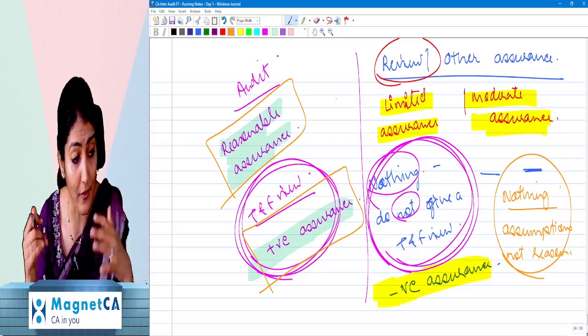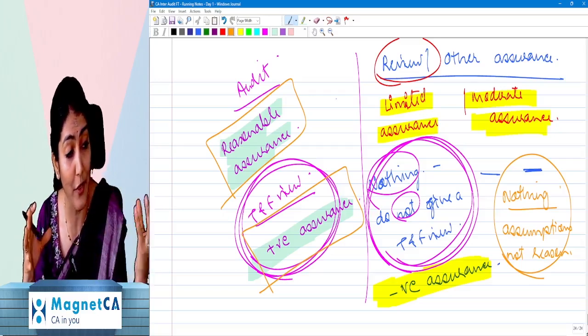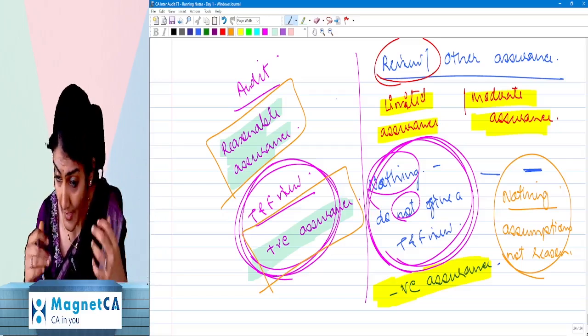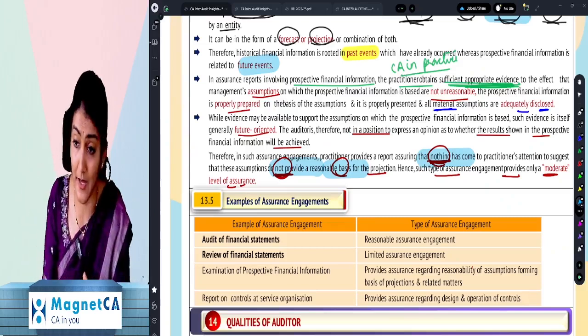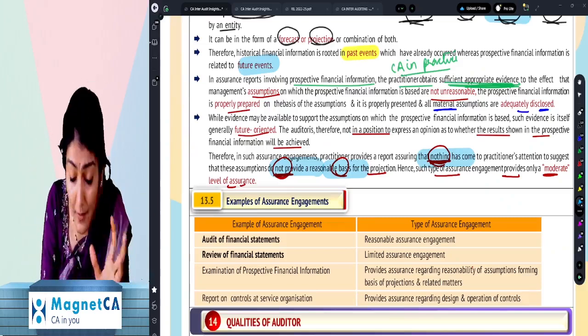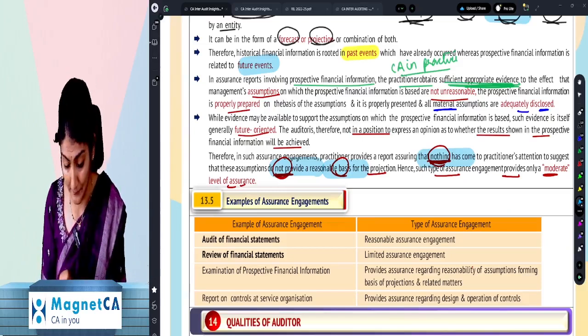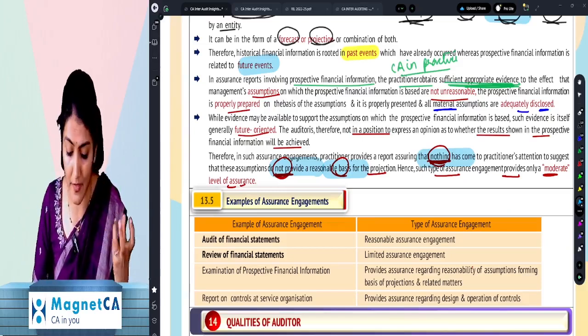I can't make it a cakewalk for you by giving you some simple terms. No, what will come in the exam, what is in the Institute's study material, we have to develop an understanding about that. And that is the purpose of the class.